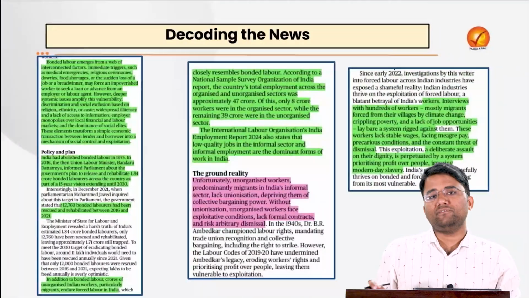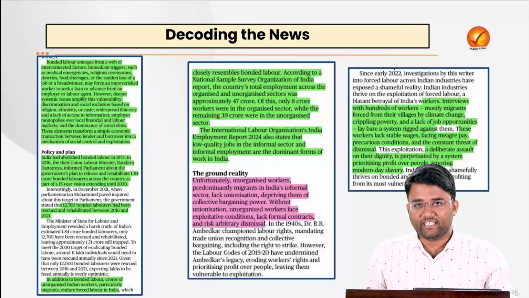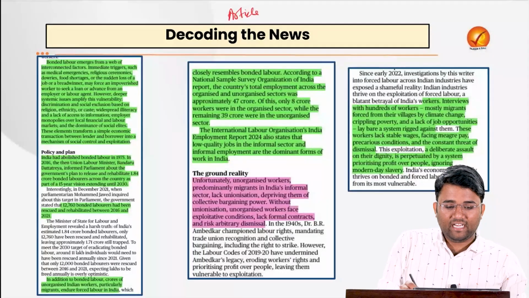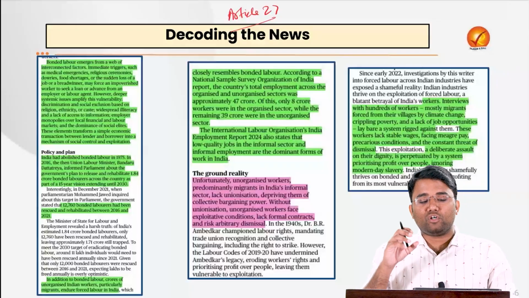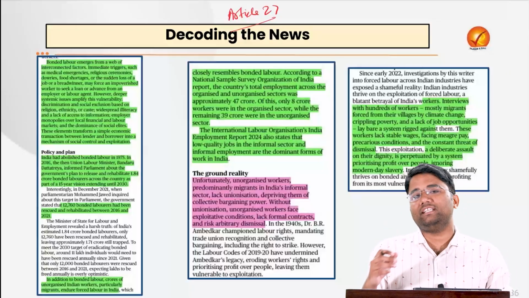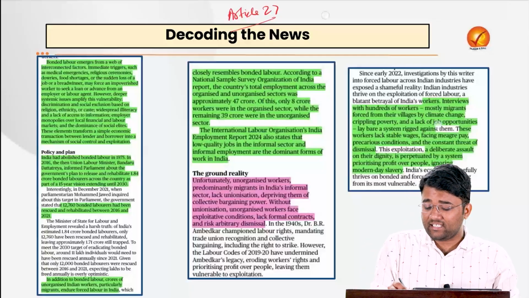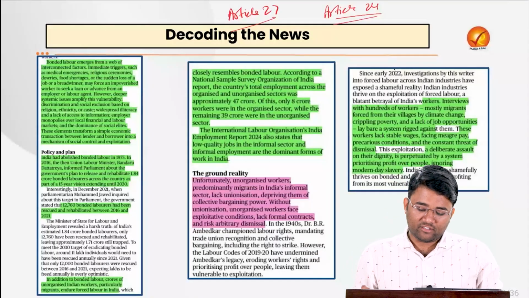As you would be aware, under Part 3 of the Constitution, the fundamental rights are provided, and Article 23 prohibits the traffic in human beings, including trafficking for the purpose of forced labor, slavery, or the exploitation of persons, which is the right against exploitation. And then there is Article 24, which talks about the exploitation of children, and prohibits it.